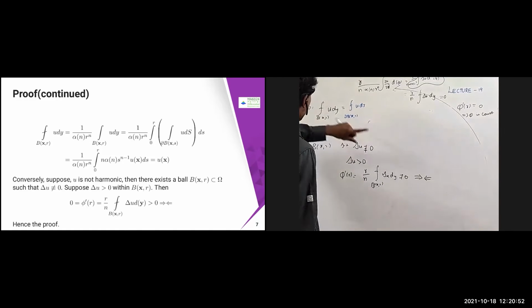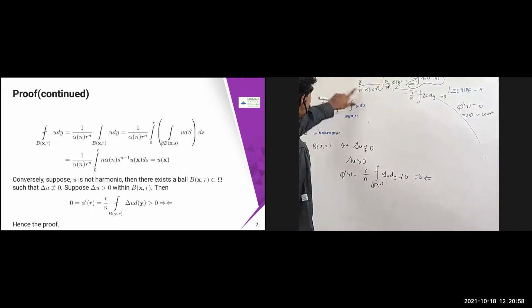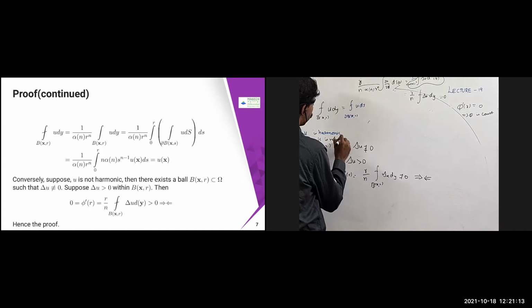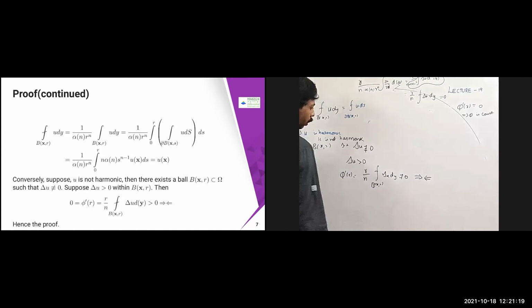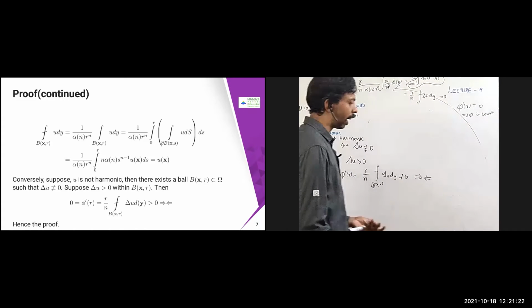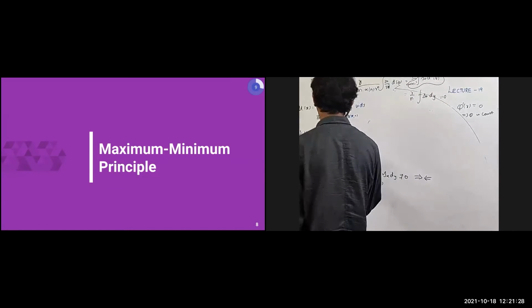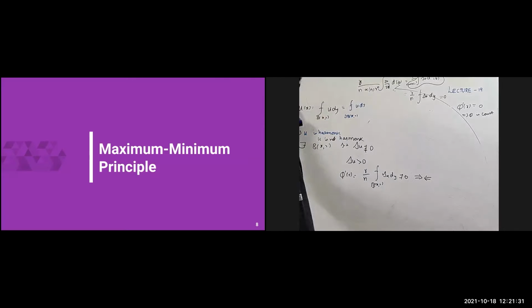Contradiction to what? If pi dash of r is equal to 0, then only you are going to get these results. So if this is not equal to 0, you are not going to get this. But this is assumed true for each ball. We assumed that u is not harmonic, which means there exists a ball b of x comma r, and therefore this is a contradiction. Therefore, our assumption that u is not harmonic is not correct. So that's all for this proof. If this is true for each ball in R, then u is harmonic.